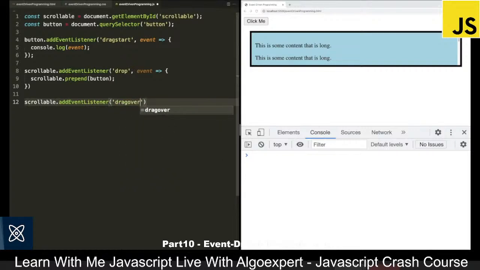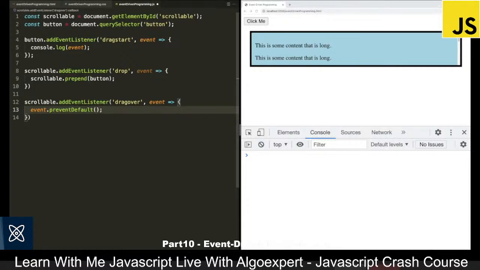So this is an event that fires whenever an element is being hovered over the container. And we can add the callback function here as well. And all we need to do here is say event.preventDefault. So the default behavior of drag over is not going to allow us to actually call the drop event. So we need to prevent the default behavior of drag over, and this will allow us to use drop.